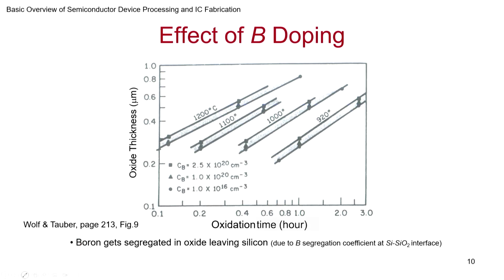So boron segregates into the oxide, leaving silicon, due to the boron segregation coefficient at the Si-SiO2 interface, which is a material property.